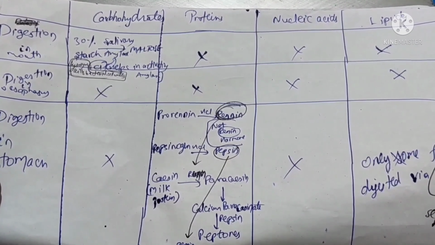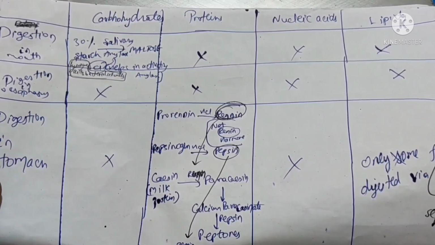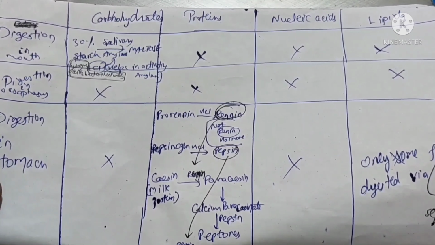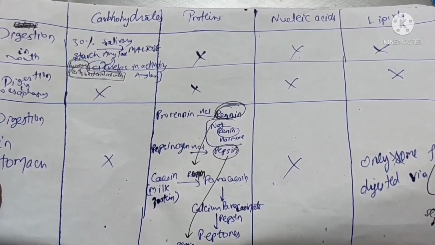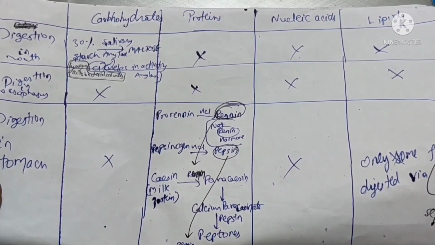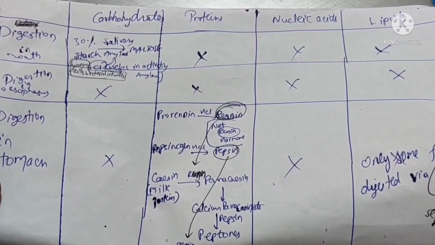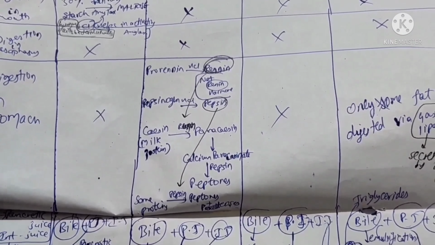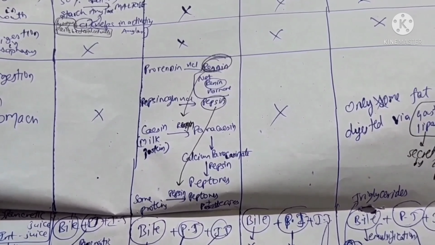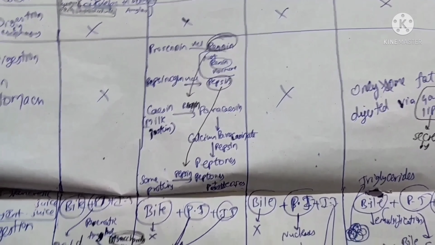Okay. So first thing, HCl. This HCl activates prorenin into renin and pepsinogen into pepsin. And this renin acts on casein, which is a milk protein, and as children drink most of the milk, casein will be more in small children. So this renin acts on that and converts it into paracasein. This paracasein converts into calcium paracaseinate, and now pepsin acts and converts it into peptones. Whereas in adults, pepsin directly converts the proteins into peptones and proteases.